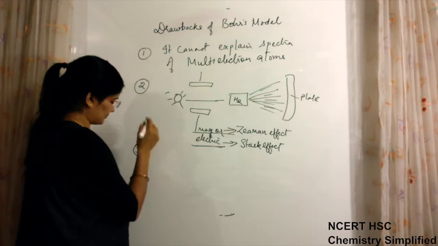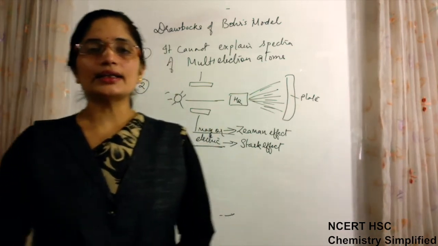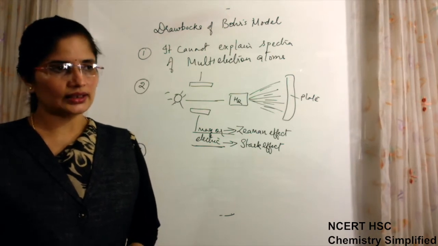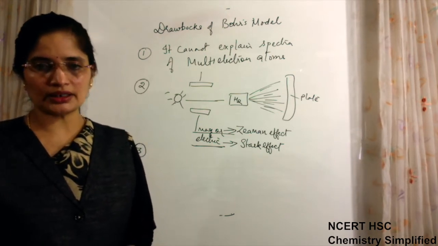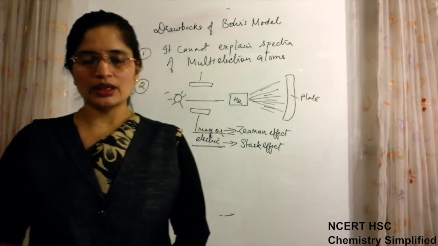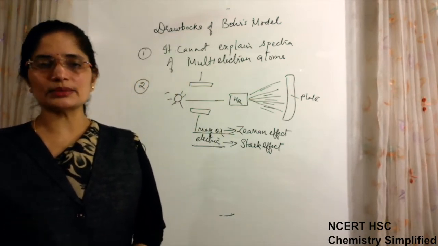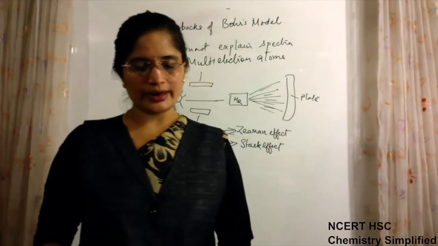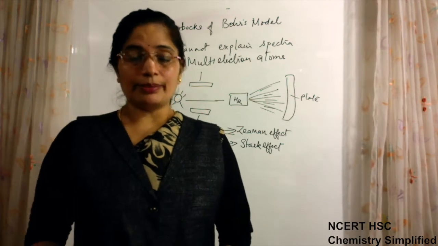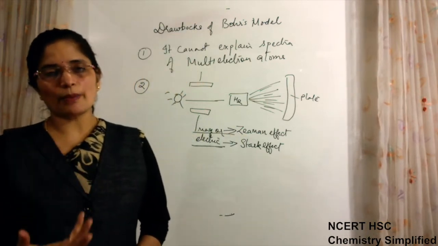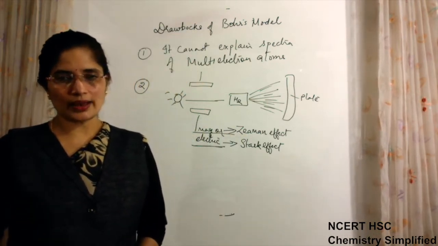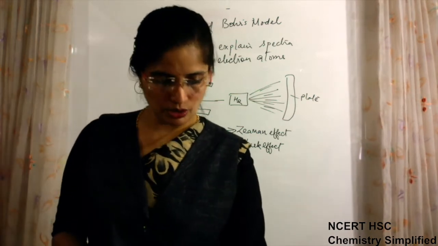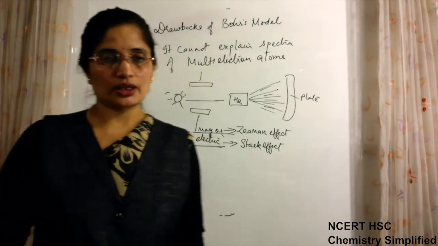The third point was about angular momentum. Bohr stated that the angular momentum of an electron is an integral multiple of h upon 2 pi. So he gave it theoretically, but he could not explain why that statement has been given. So these were a few points on the basis of which these were considered drawbacks. Because these were drawbacks, something new had to be added to postulate a new model for atoms.